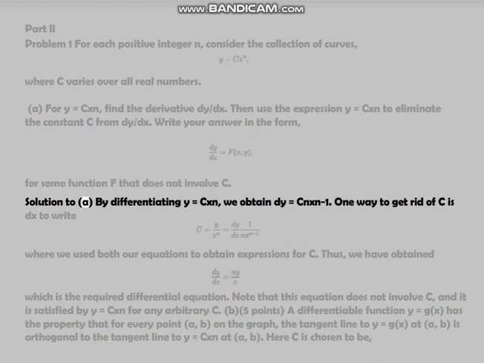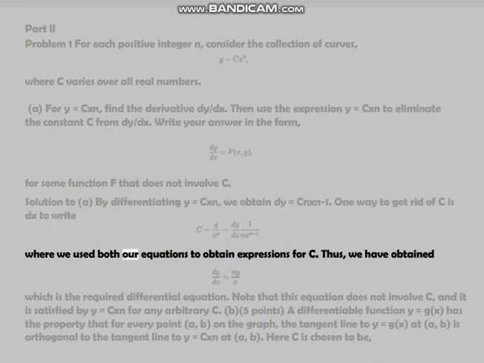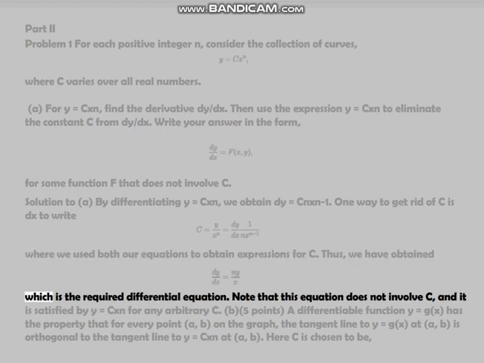Solution to A. By differentiating y equals cx^n, we obtain dy/dx equals cnx^{n-1}. One way to get rid of c is to write, where we used both our equations to obtain expressions for c. Thus, we have obtained, which is the required differential equation.